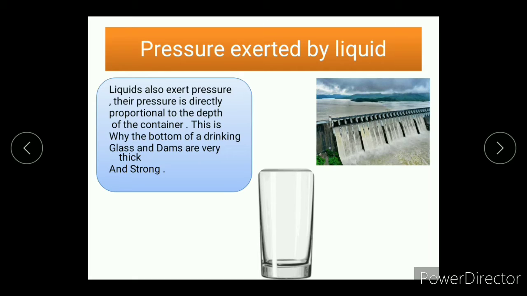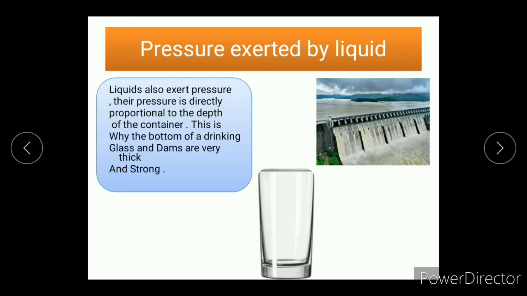Like you are drinking water, the water present in the glass is exerting pressure on the glass. The water present in dams is exerting pressure on the dams. Everything exerts pressure, but the three states of matter, solid, liquid and gas, exert pressure in different ways. Firstly, we will study liquids.